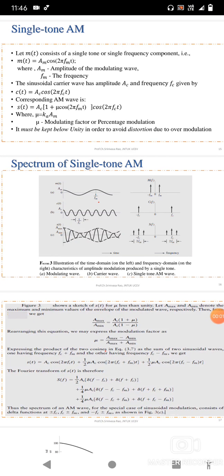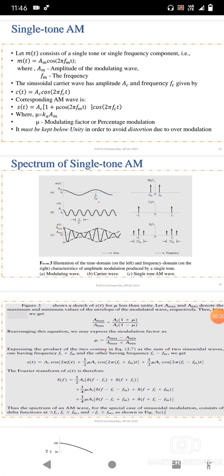In this class we will discuss single tone amplitude modulation. Single tone means a single frequency component. So consider a modulating wave m of t that consists of a single tone, that is, m of t equals Am cos 2 pi fm t.